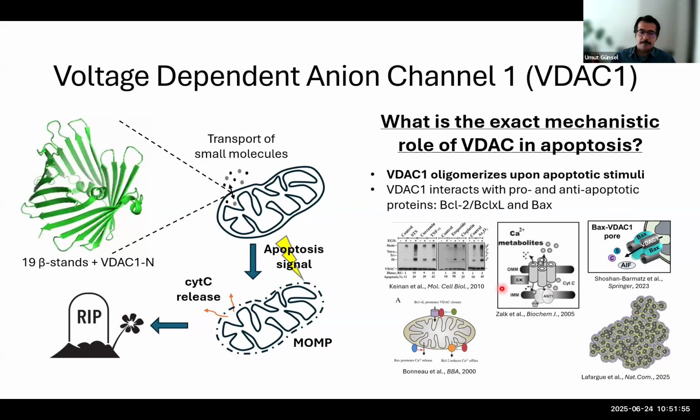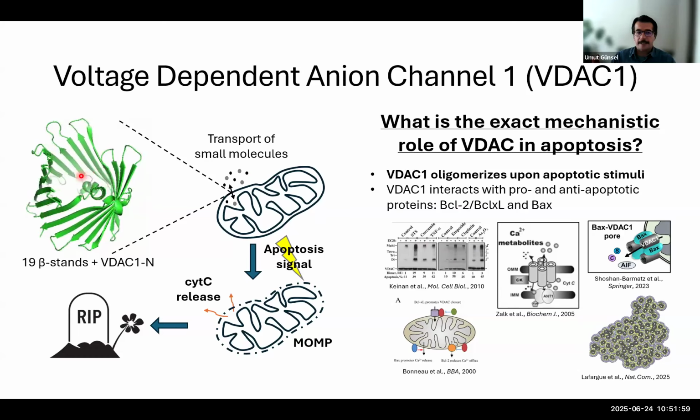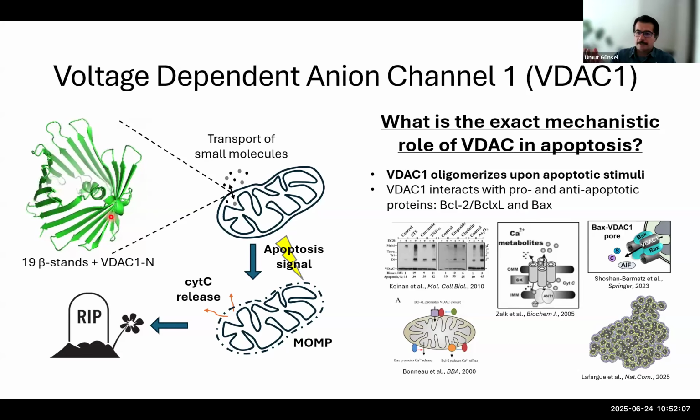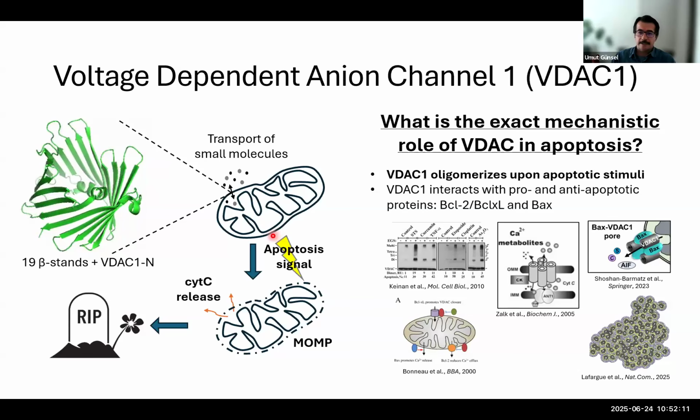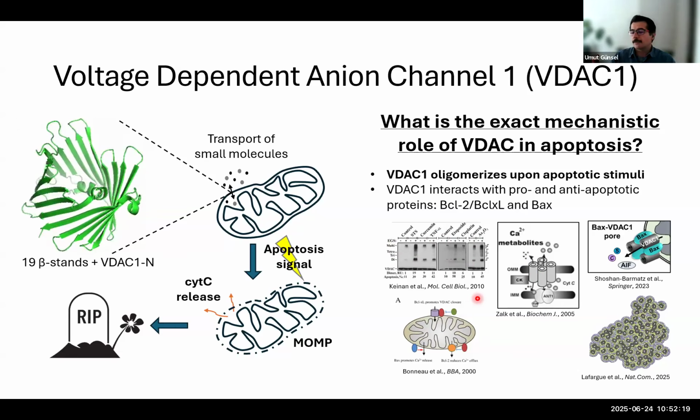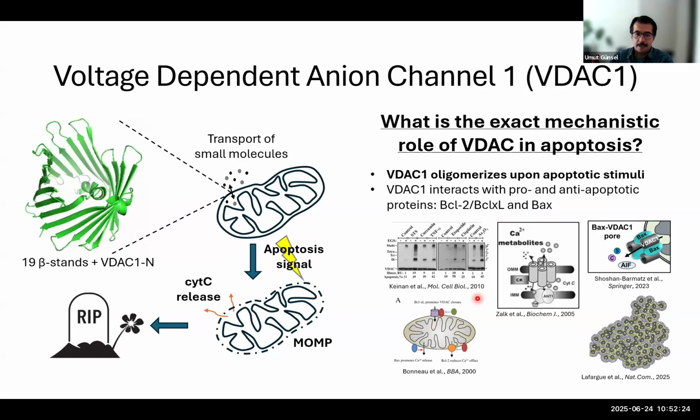Our story begins with the idea that since the N-terminal domain of VDAC binds the pro-apoptotic or anti-apoptotic proteins, it needs to be exposed to the outside of the pore. However, such a structure has not been shown until now. What we think is that the oligomerization of VDAC in the membrane might be a trigger for such an exposure of the N-terminal domain of VDAC.